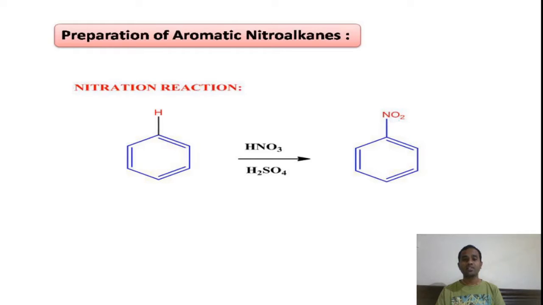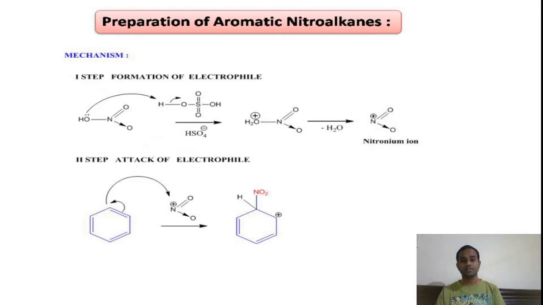In this, the electrophile is the nitro electrophile, and the mechanism involves 3 steps. The very first step is formation of the electrophile. You can see here the nitric acid. In the first step, protonation takes place with the sulfuric acid, thereby the hydrogen sulfate ion, HSO4 minus, will be released in this reaction. Finally, protonation takes place at the OH group attached to the nitric acid. Followed by, in the second step, loss of a water molecule, thereby finally we will get the nitronium ion.